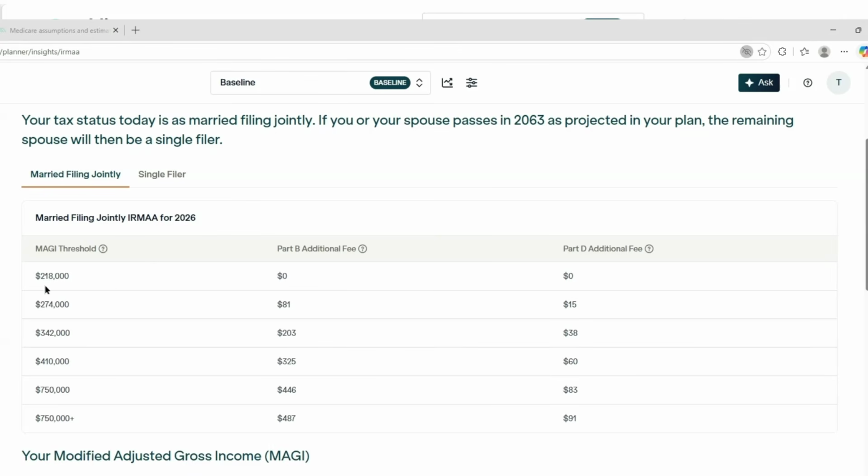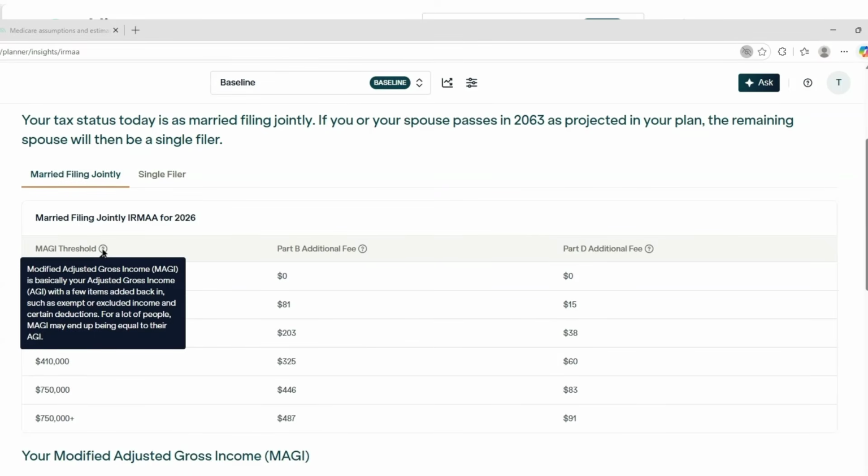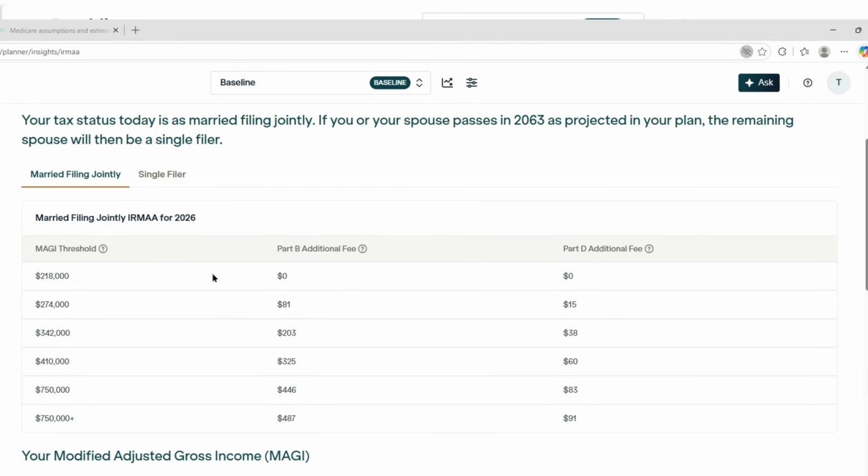You can see at an income level of $218,000 MAGI, and if you hover over the question mark, you'll see some tips hidden right in plain sight. This just explains what MAGI is, how it's derived, and at that level there are zero additional fees for both Part B and Part D. But if you get to the next tier, $274,000, you will pay an extra $81 for Part B and $15 for Part D, and so forth and so on.